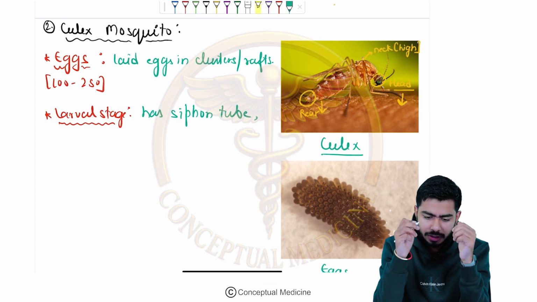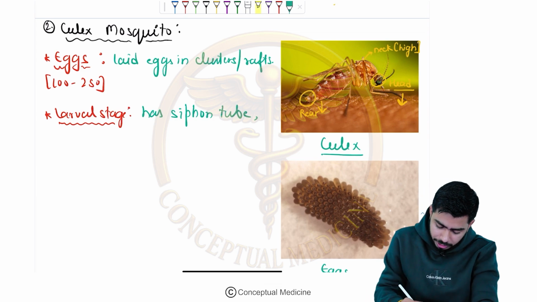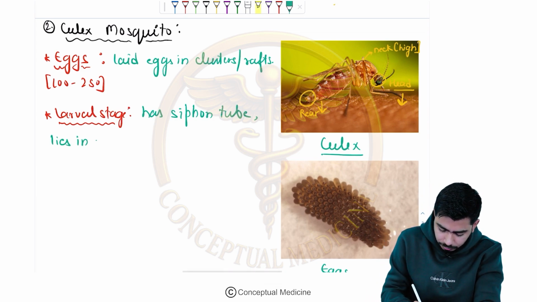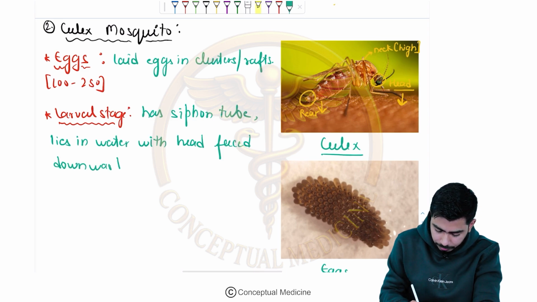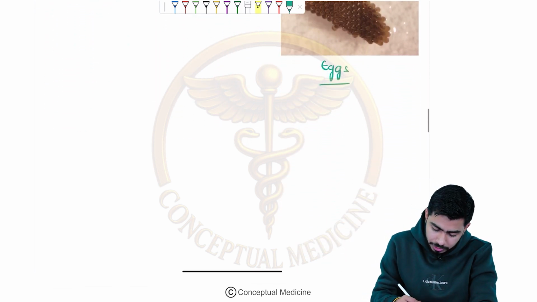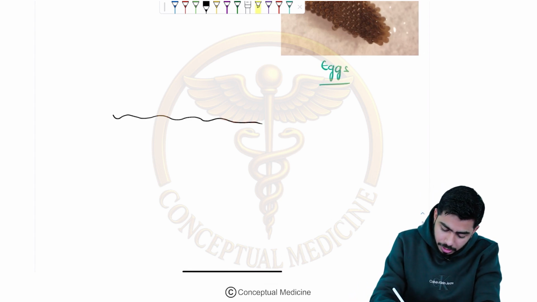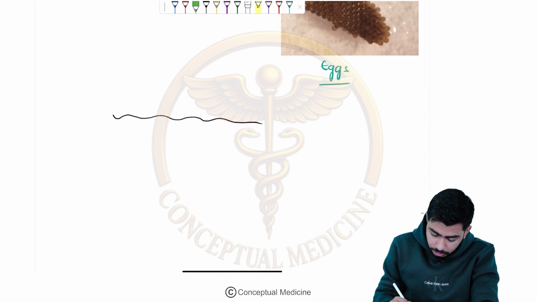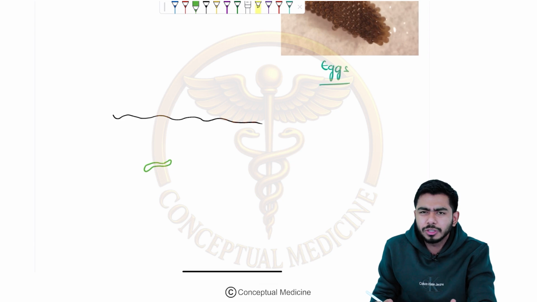With that, we are seeing that they lie in the water with the head facing downwards. Now, for example, if this is the water surface, and their larvae are present over here inside, just showing you the example.